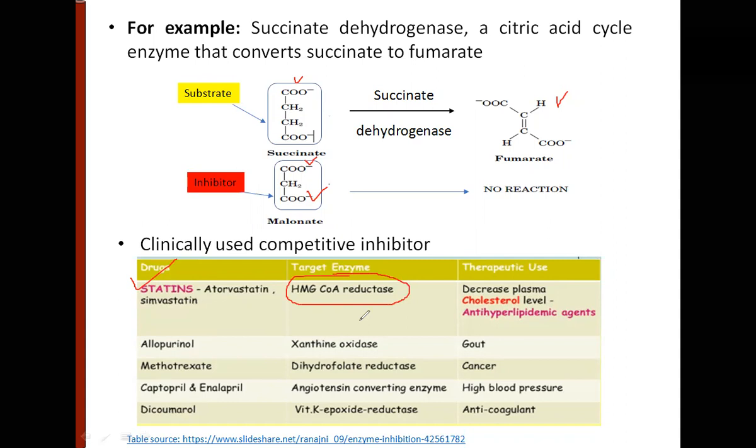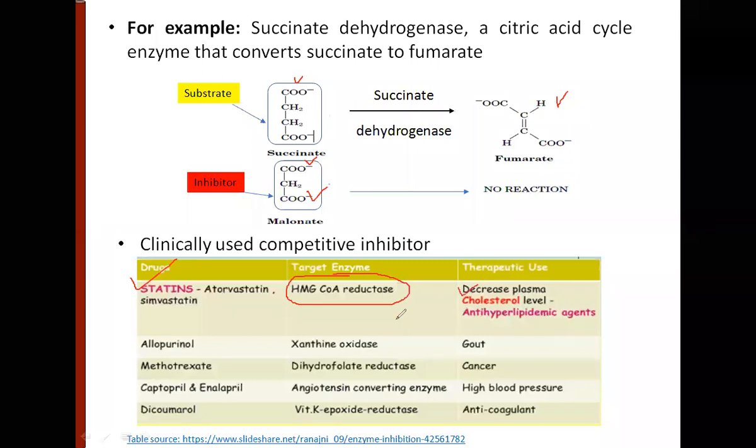It is getting competitively inhibited by a group of drugs called statins. These statins are obtained from fungal sources. Aspergillus niger is a very good source. As a result of that, it causes a decrease in the plasma cholesterol level.